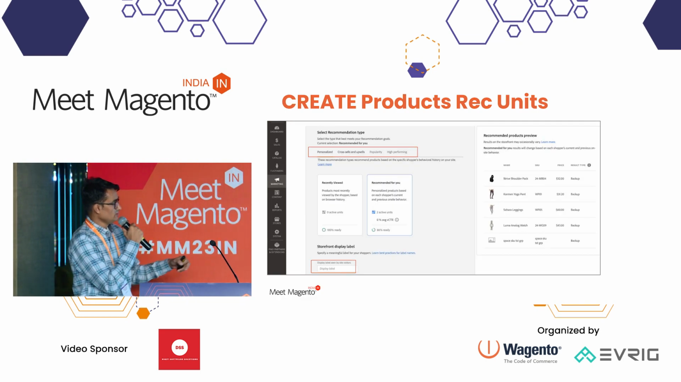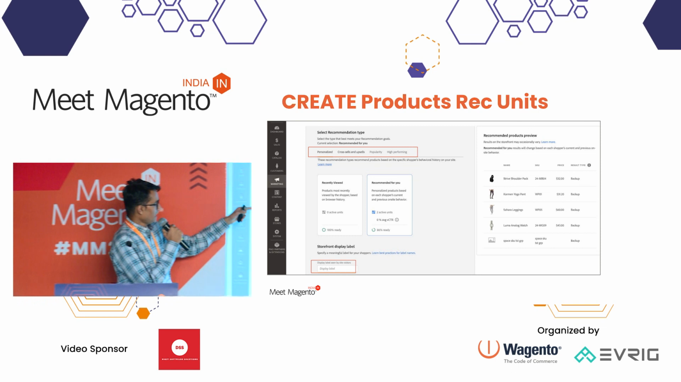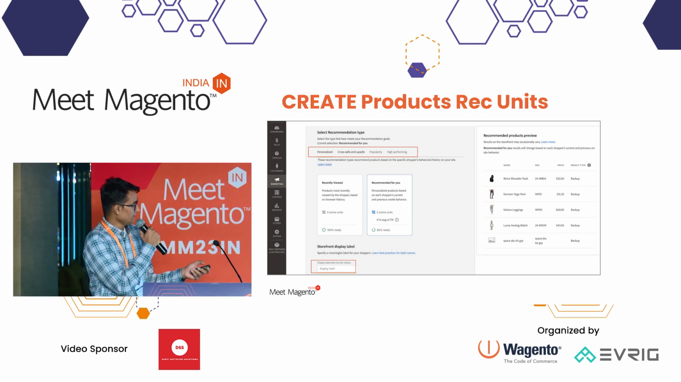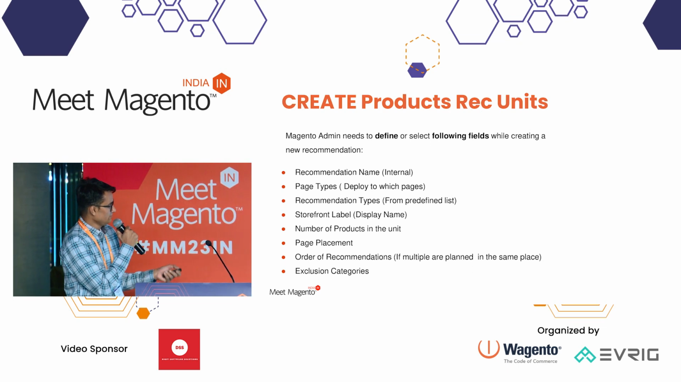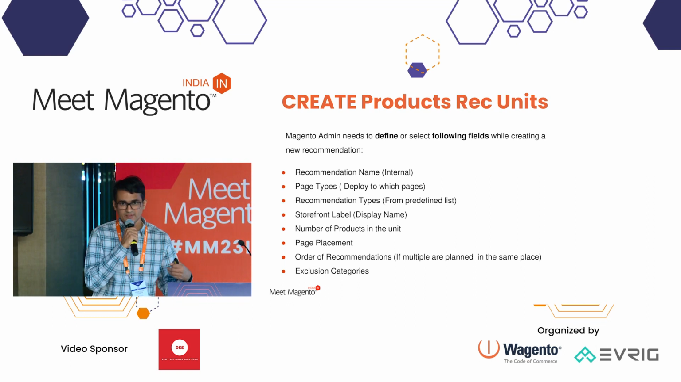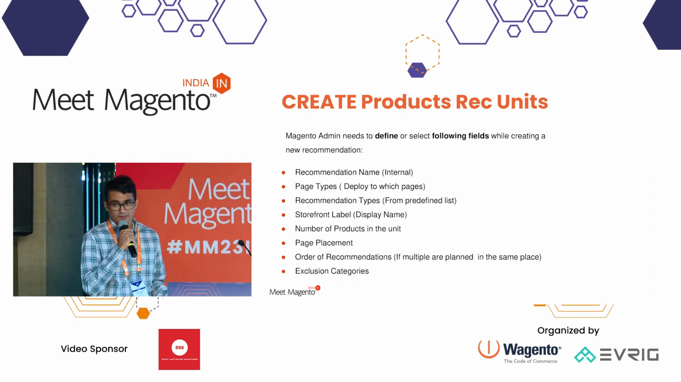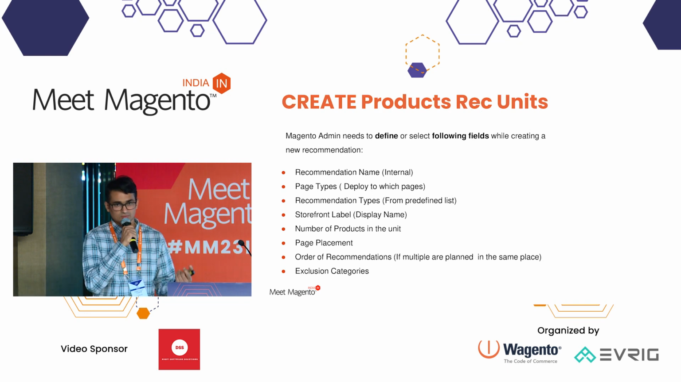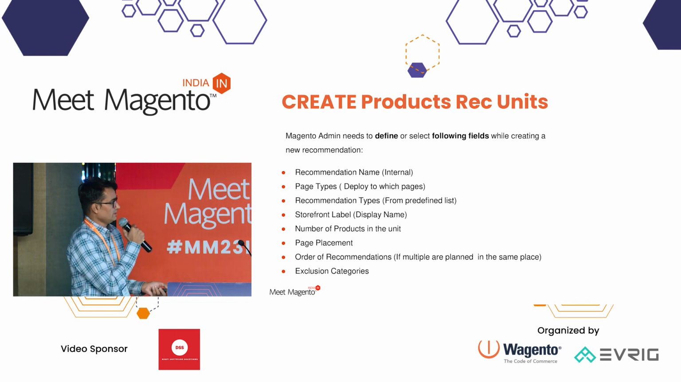And then you need to select the recommendation type. So there are 4 groups. I'll share in the next slide. So under the personalized, we have recently viewed and recommended for view. So these are the recommendation types we need to select, and then the storefront display name. So what customer should see for this title, right? So that is the storefront display label that we can define.